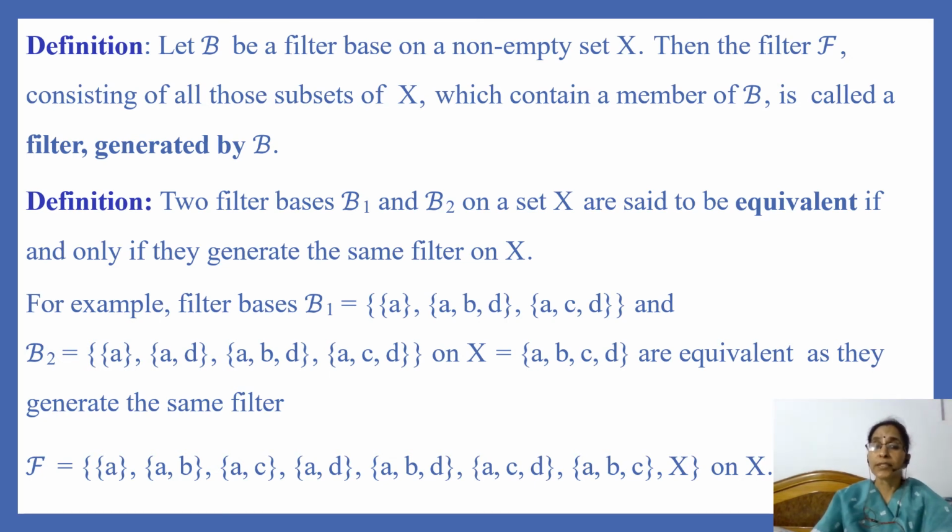Then we observe that these two filter bases are equivalent as they generate the same filter F containing singleton A, doubleton AB, doubleton AC, doubleton AD, a set consisting of ABD, a set consisting of ACD, a set consisting of A, B and C, and the whole set X. And this is a filter on X. So these two filter bases generate filter F. So we can say that these are equivalent.